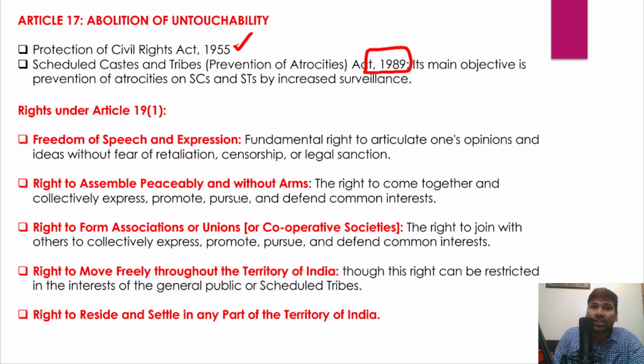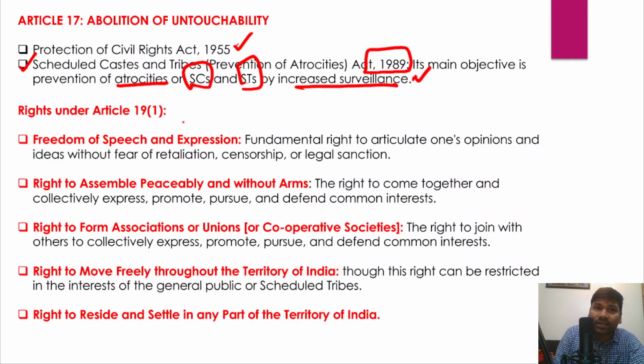The main objective of this legislation is the prevention of atrocities committed against scheduled castes and scheduled tribes by increased surveillance, right? So these are two legislations passed by the Parliament to prevent atrocities against the scheduled castes and scheduled tribes, and also for protection of their civil rights and civil liberties.